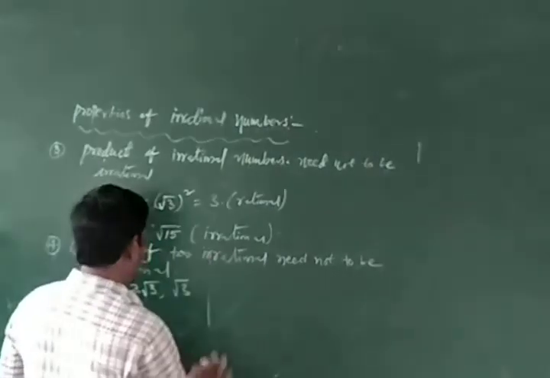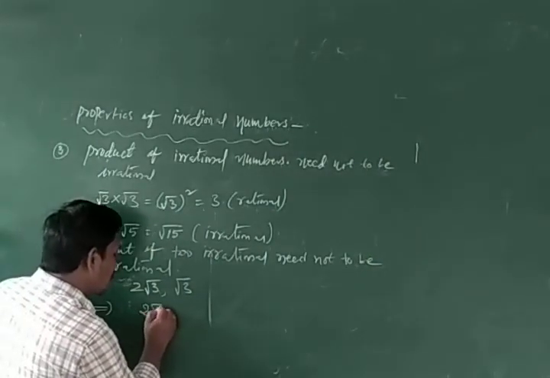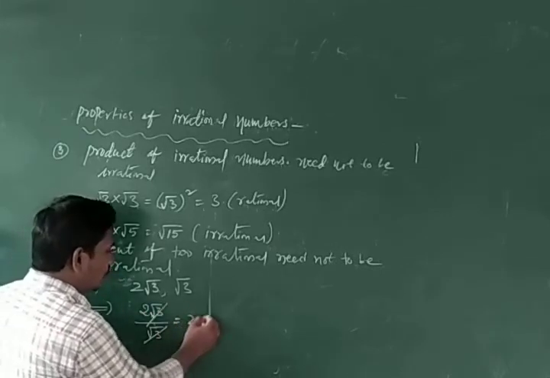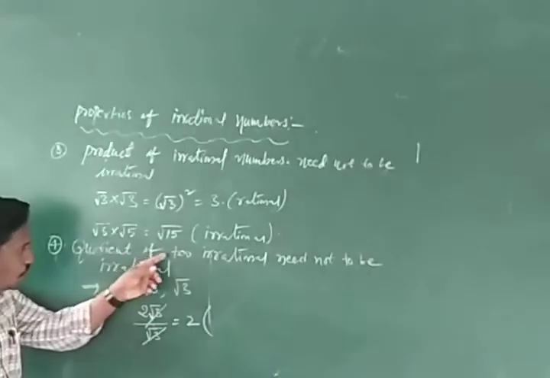Now take 2 root 3 by root 3. Root 3 cancels, 2 comes.